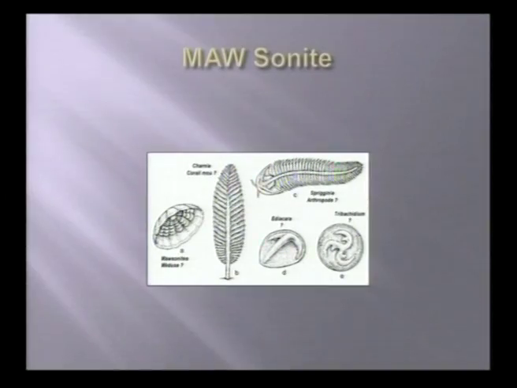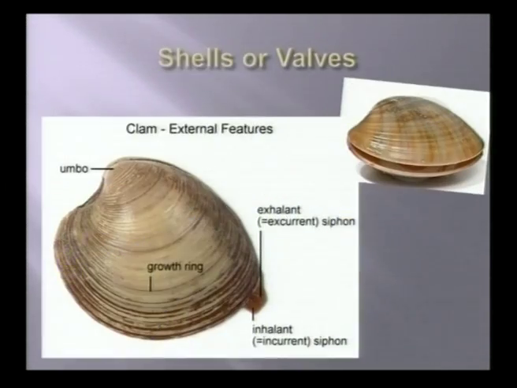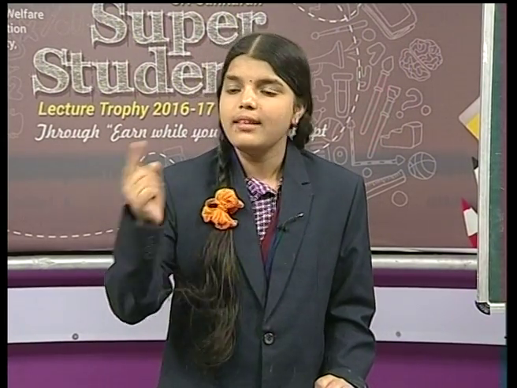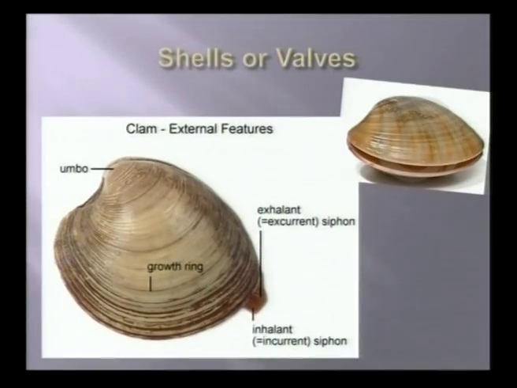Friends, just observe this slide. Here are the different types of bacteria, some with a leafy structure, some circular. Such types of bacteria were formed. If we see the next stage, shells, these bacteria used shells to protect their body. Friends, for protecting ourselves we use clothes, right? Like that, for protecting their bodies, they use shells, right?